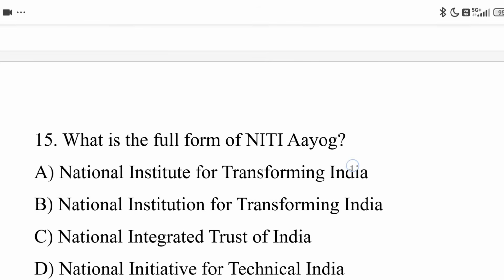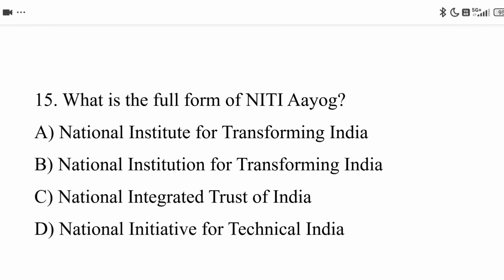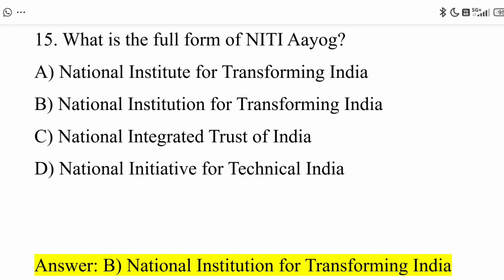Next, 15th question. What is the full form of NITI Aayog? Option A, National Institute of Transforming India. Option B, National Institution for Transforming India. Option C, National Integrated Trust of India. Option D, National Initiative for Technical India. The correct answer is option B, National Institution for Transforming India.